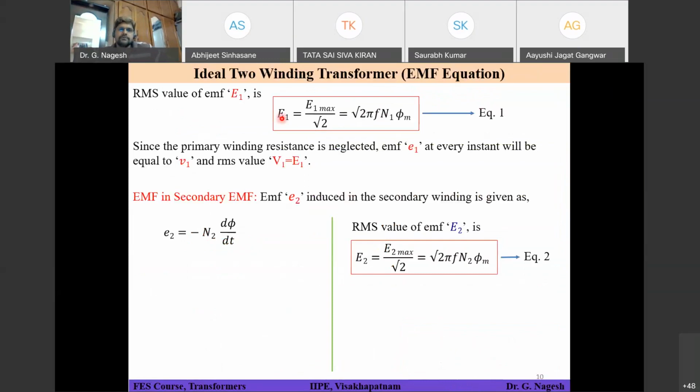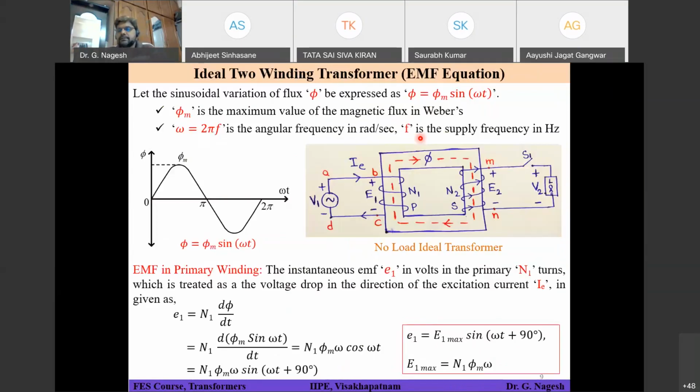So E1 is equal to root 2 into pi into f into N1 into phi max. Does anyone have a doubt in this?